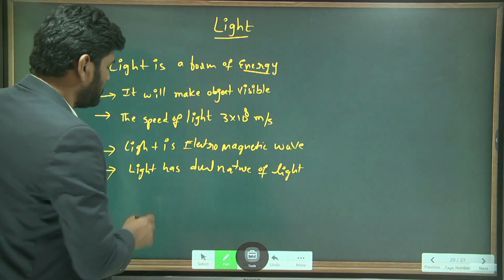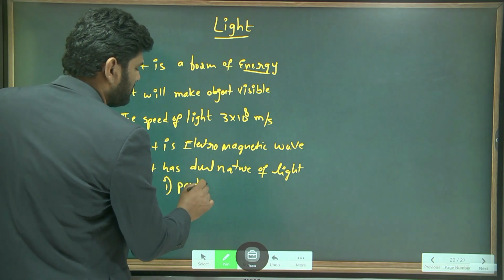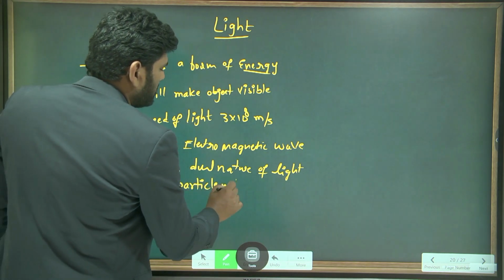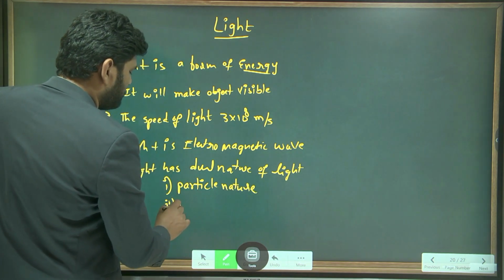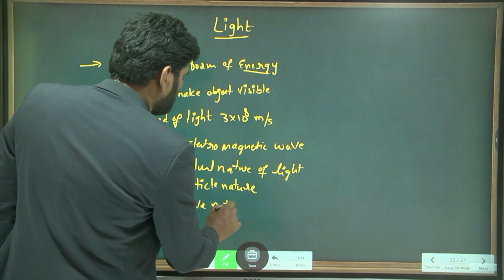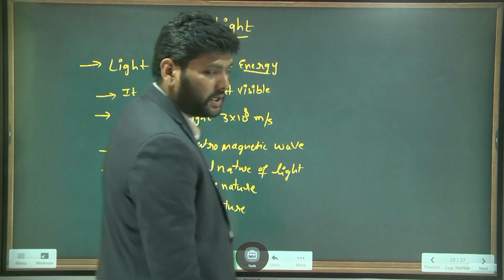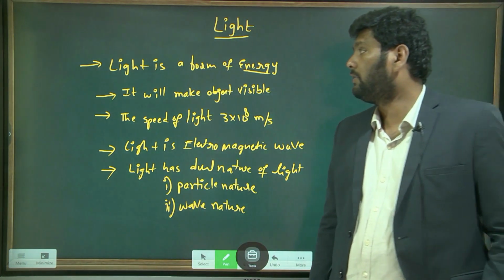So write down: dual nature means particle nature and wave nature. Light has particle nature and wave nature.